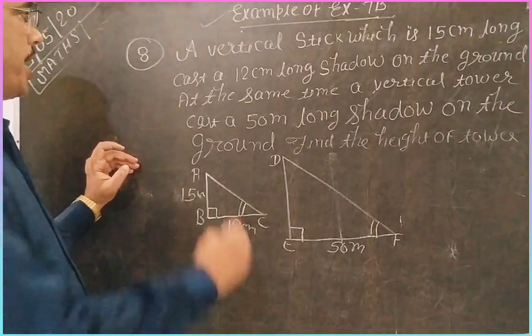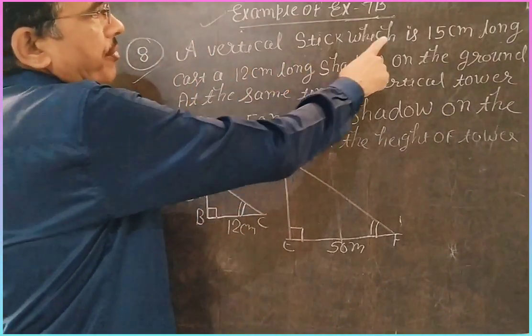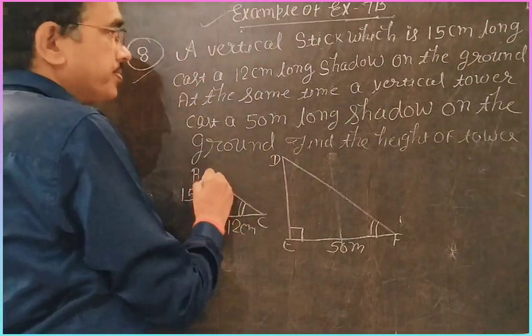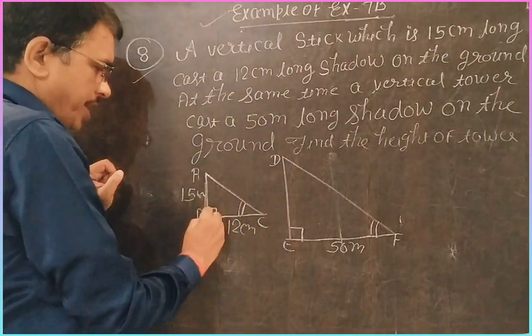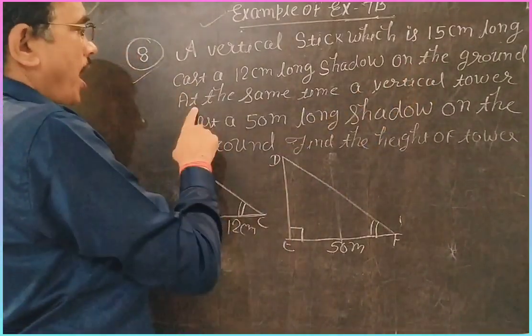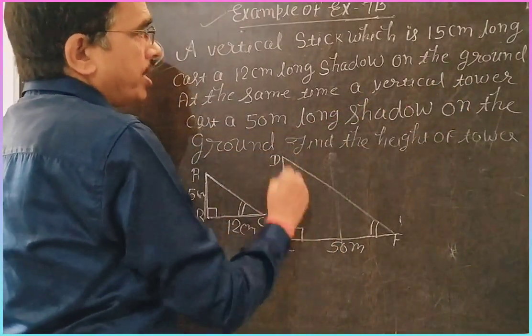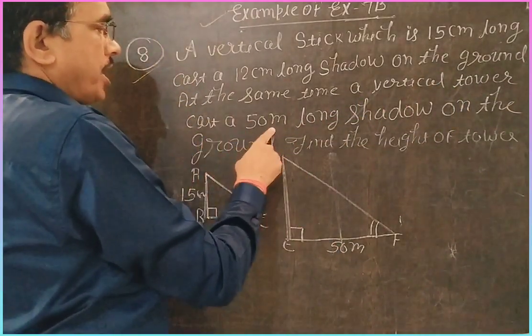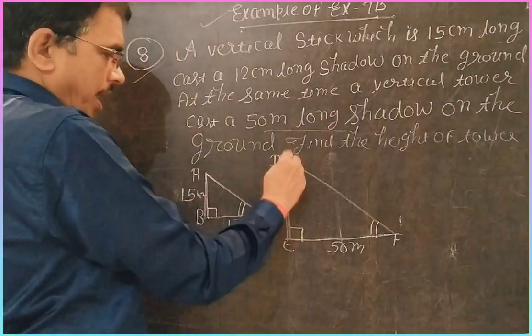See question 8 of today's session. The last question: a vertical stick which is 15 centimeters long casts a 12 centimeter long shadow on the ground. At the same time, a vertical tower casts a shadow 50 meters long on the ground. Find the height of the tower.